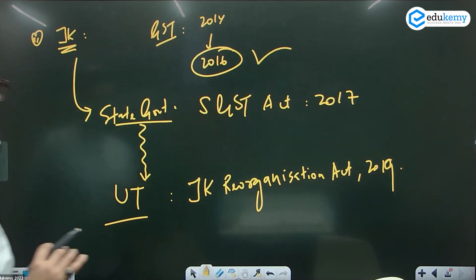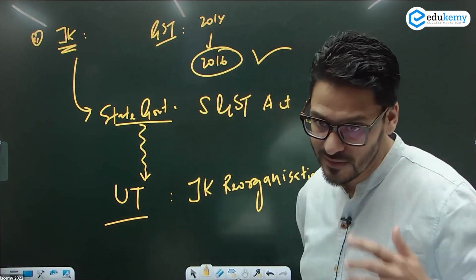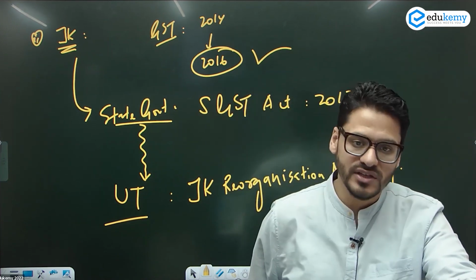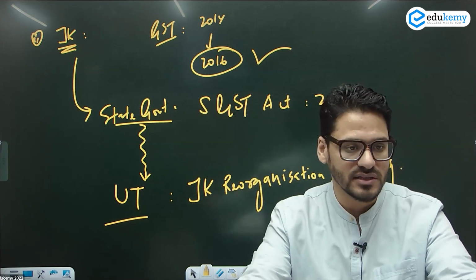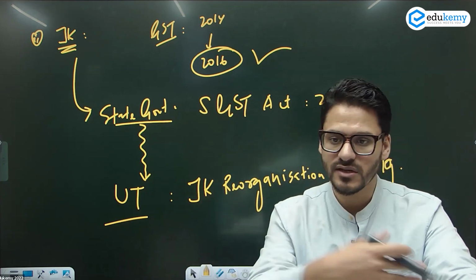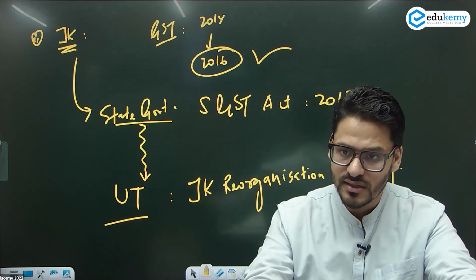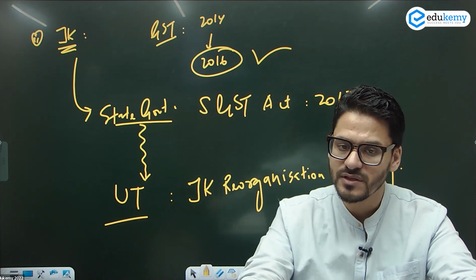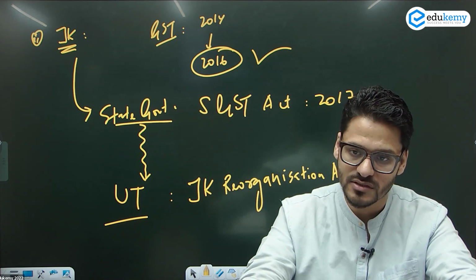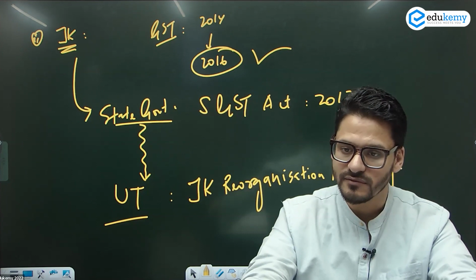Now tell me, what should happen? State GST already चल रहा है from 2017. Now it is not the state anymore. What should we do? State GST has to be replaced with UT GST, because in UTs you have UT GST, like Ladakh. Ladakh was bifurcated into Ladakh and Jammu Kashmir. Ladakh को अलग कर दिया. Ladakh was converted into UT, and recently in Ladakh you have a UT GST now. But in Jammu Kashmir, to this date, you still have state GST. You don't have a UT GST in Jammu Kashmir. What does that mean? That means they are going to give it back. उसको वापस state में convert करने वाले हैं.